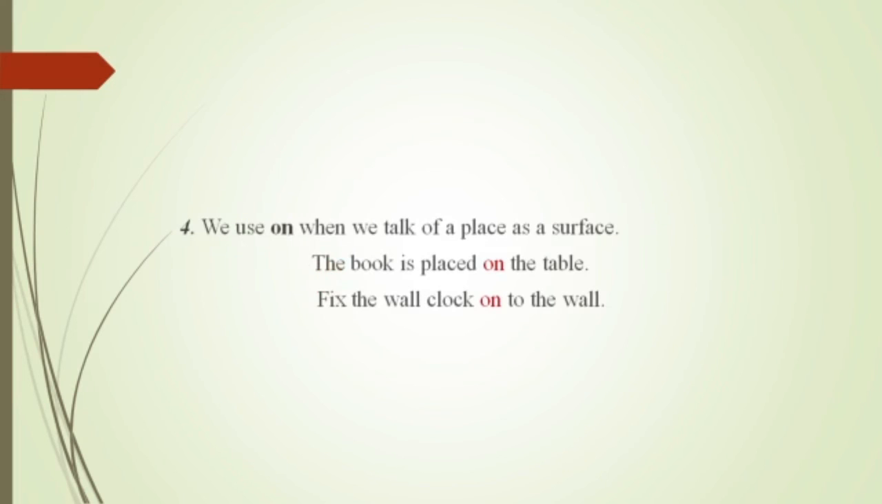Rule number 4. We use on when we talk of a place as a surface. Like the book is placed on the table. Fix the wall clock on the wall. So here the word on is used to indicate the surface of a table or the surface of a wall.